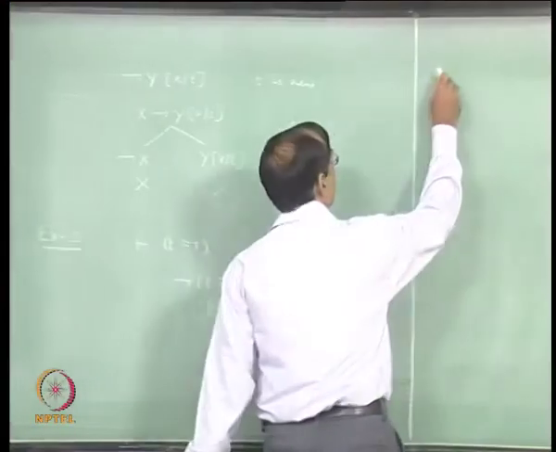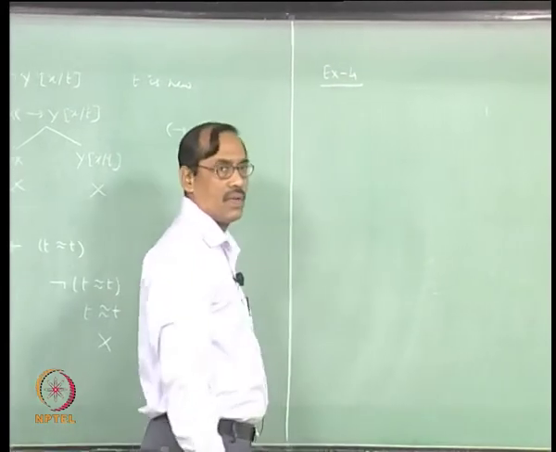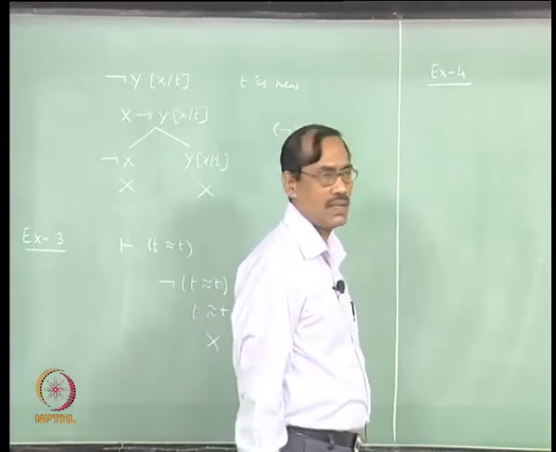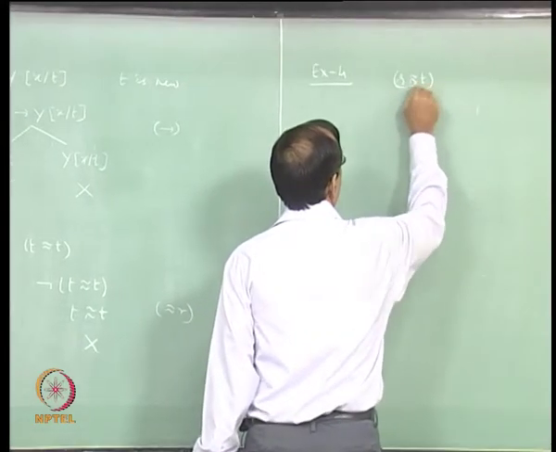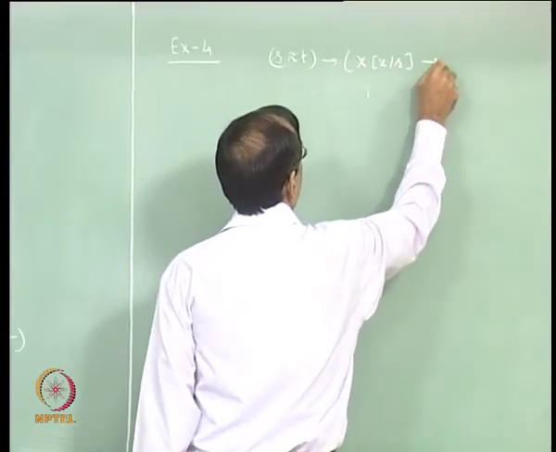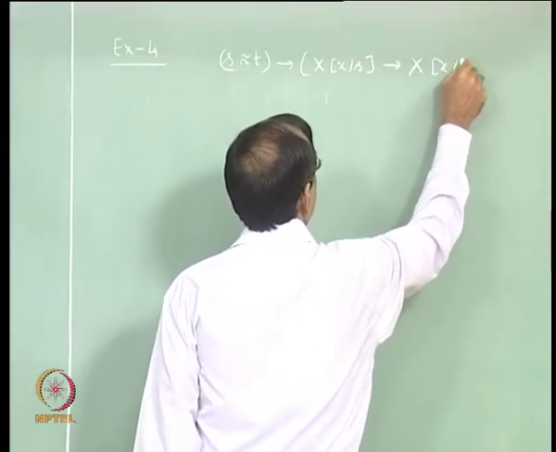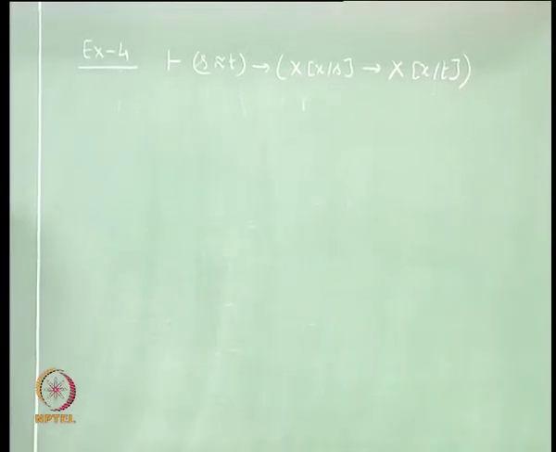Fine. Then we have the other axiom for equality A7. What was that? s equal to t implies x x by s implies x x by t, right.